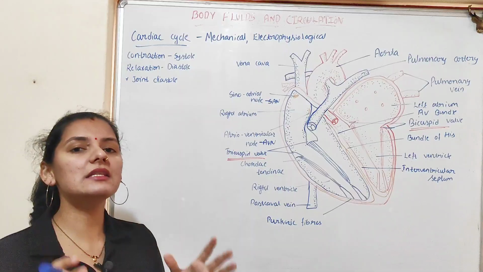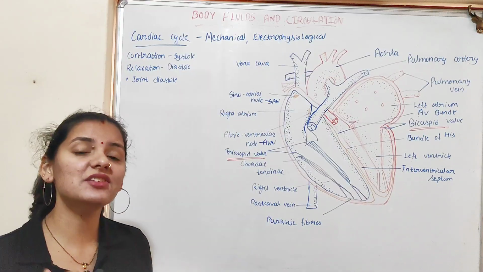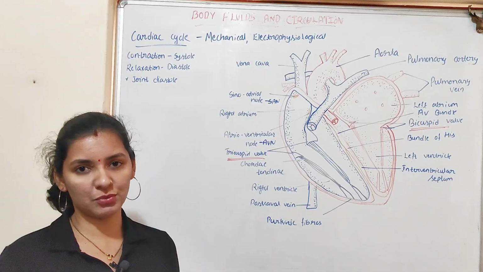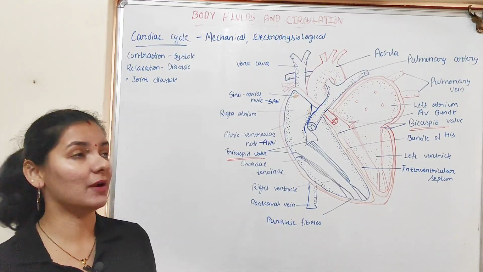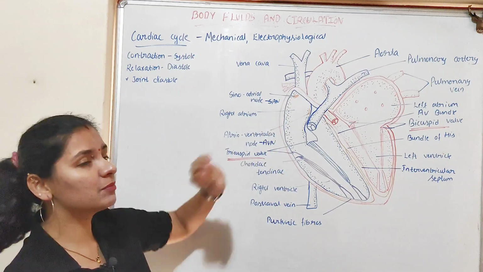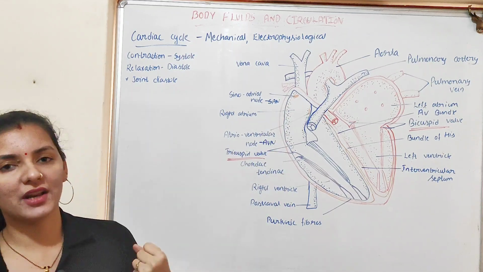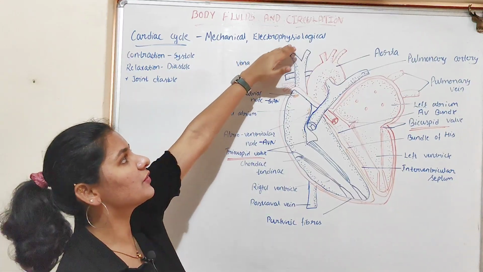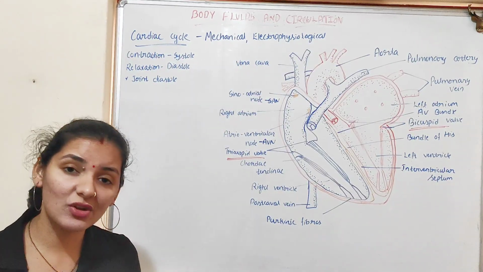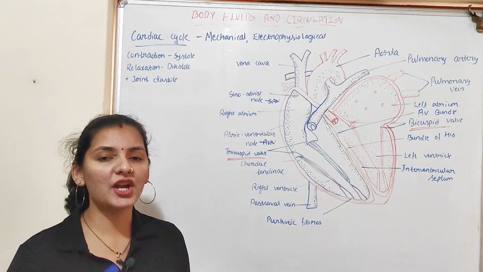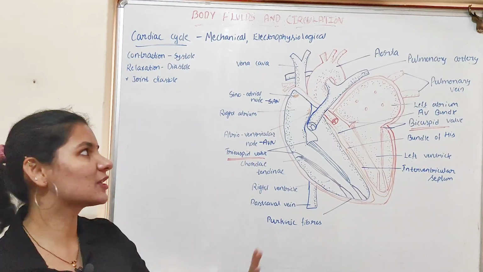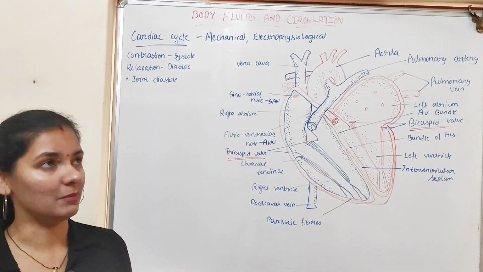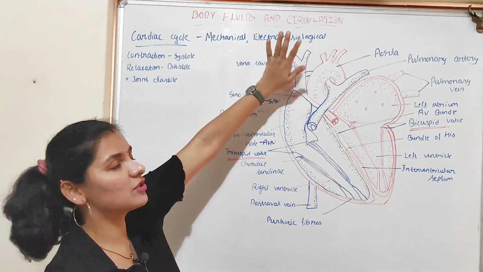All these specialized cardiac musculature have the capacity to generate their own action potential, or they are auto-excitable, and the generation of this action potential results in the contraction of the heart chamber. So the electrophysiological event is the generation of the action potential by the specialized musculature of the heart, which results in the contraction of the chamber.